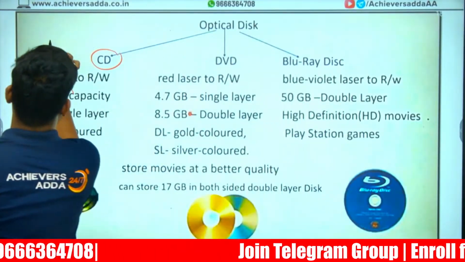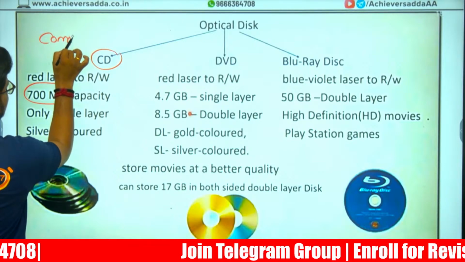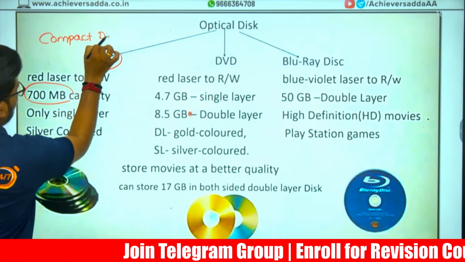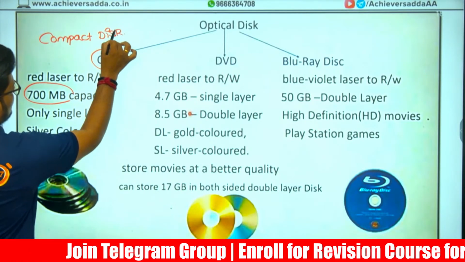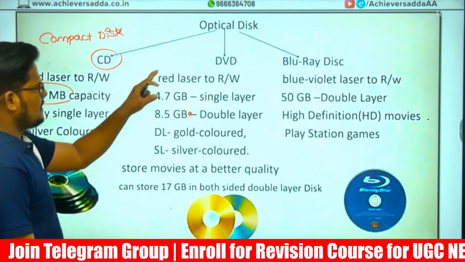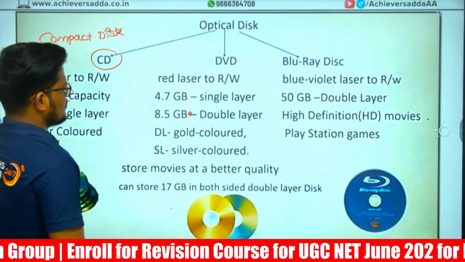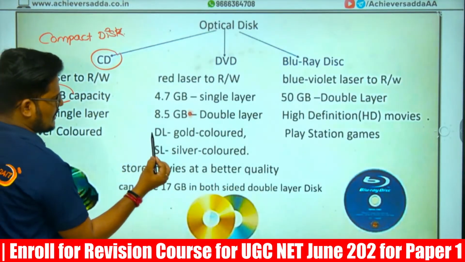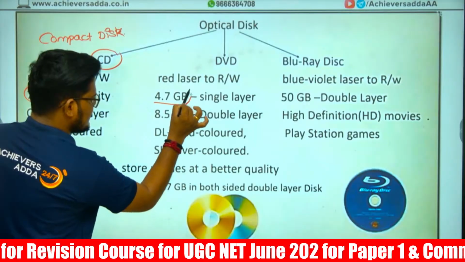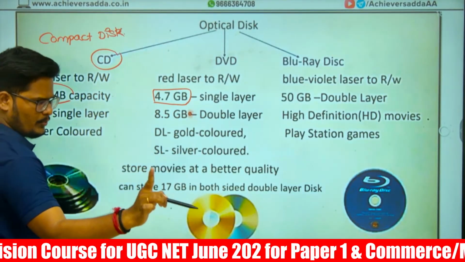This is compact disc. DVD is digital video or digital versatile disc. So here this can be rewritable also. If it is single layer, maximum DVD capacity is 4.7 GB.